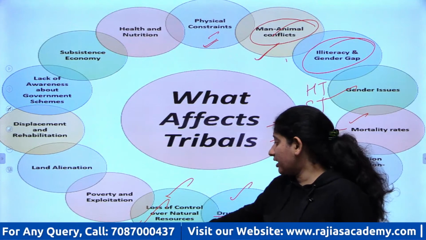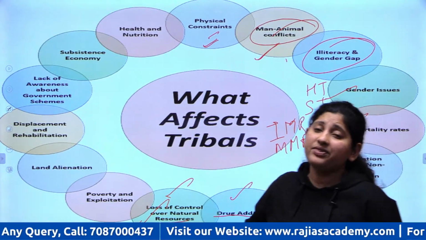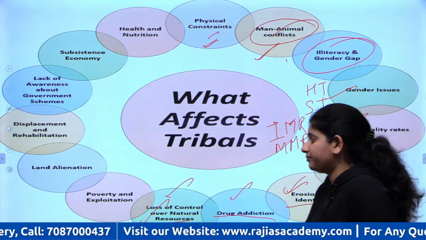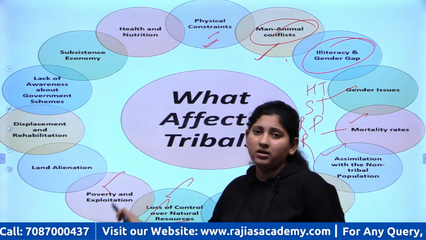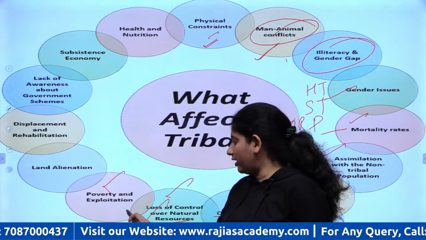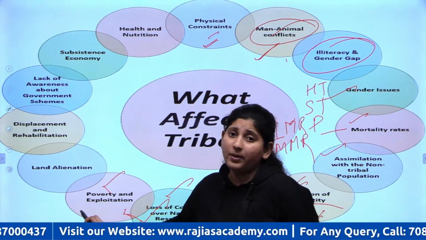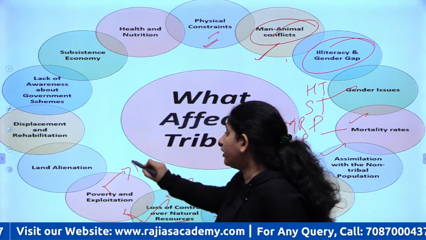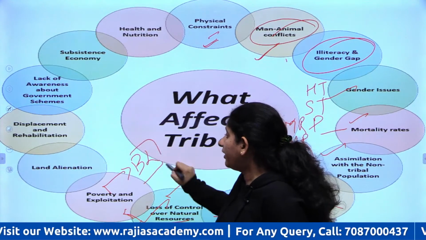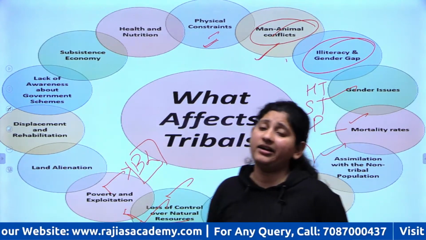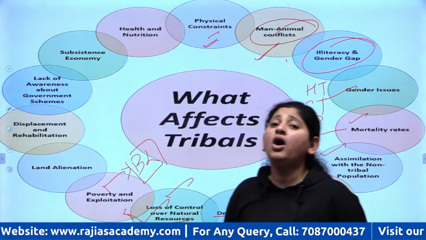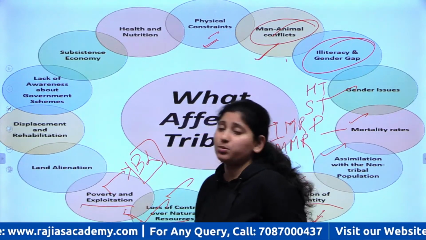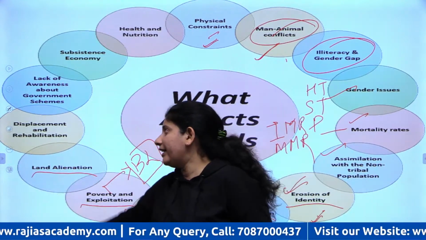So when they are losing control over natural resources, this also leads to extreme levels of poverty, right? Because they are poor, because they are losing control here, this leads to poverty, and when poverty comes, they are forced to do bonded labor. In bonded labor, they are highly underpaid, and they are made to work at a double intensity, which leads to their exploitation, right?